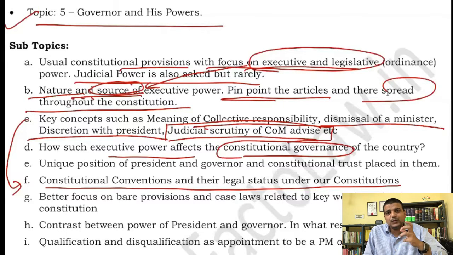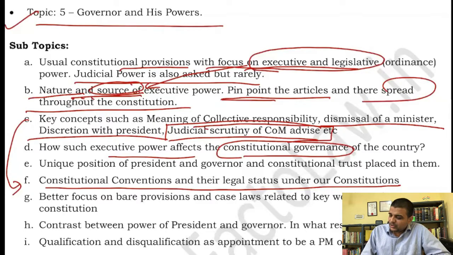There have been questions linking the executive, the nature of executive power, and constitutional governance. So you have to read in more detail how this executive power, spread throughout the constitution, affects the constitutional governance of our country. I will show you the previous year questions, you will understand.